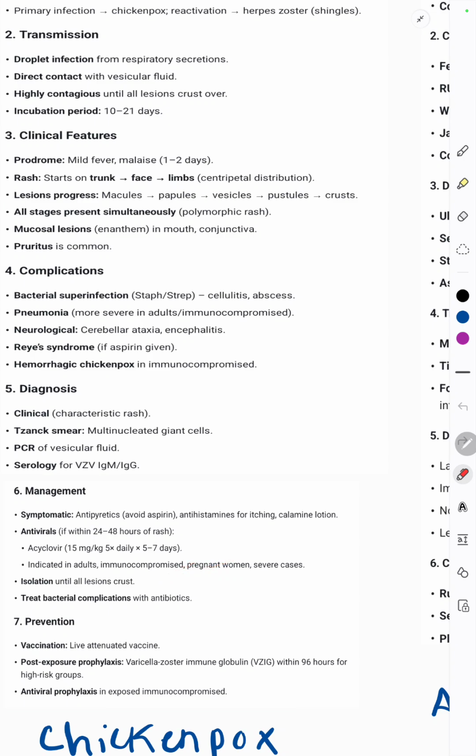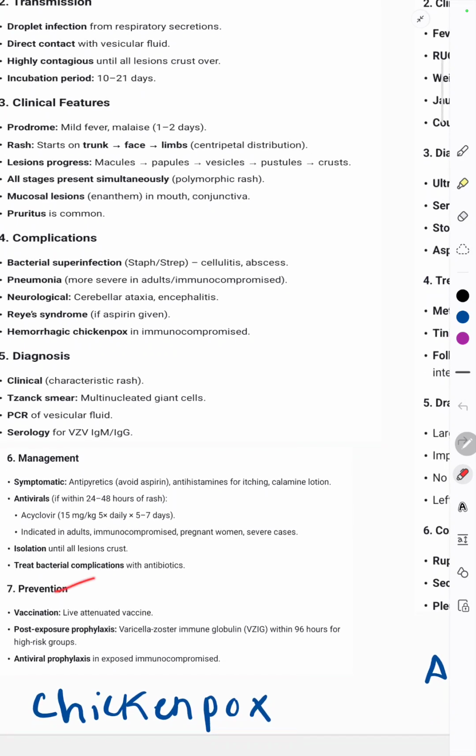immunocompromised, and pregnant women. Isolation should be done until all the lesions have crusted, and treat the bacterial complications with antibiotics. Prevention: vaccination. There is a live attenuated vaccine, that is the varicella vaccine.